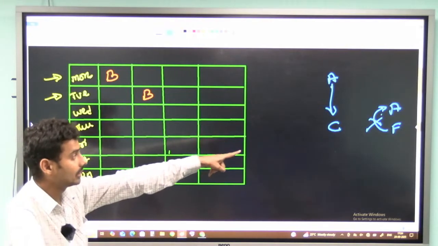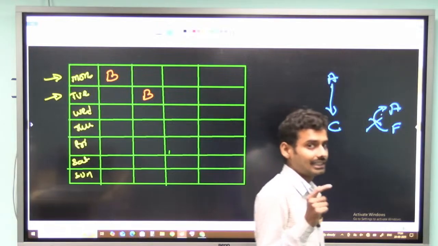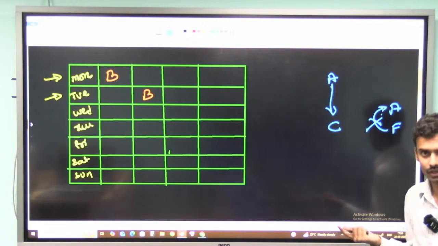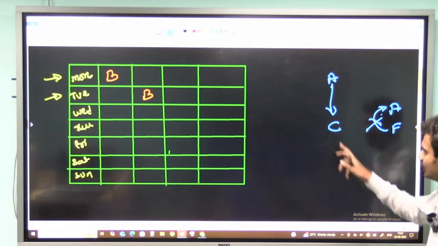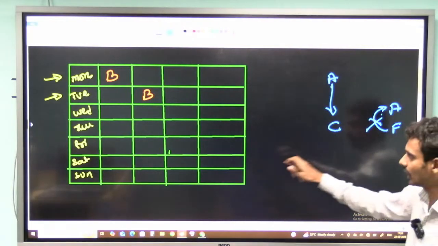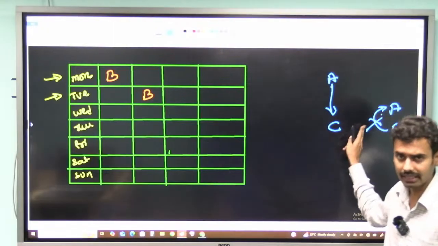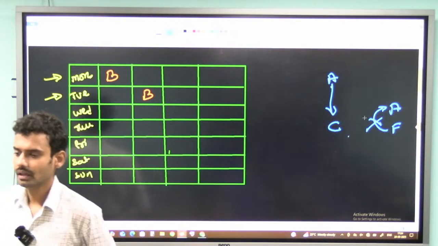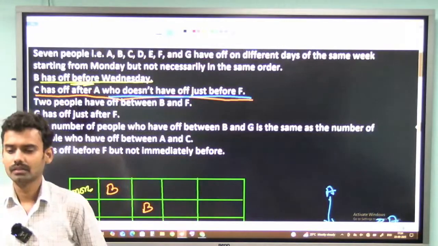And moreover it is talking about negativity. It is saying that A is not before F, not just before F. So it is a negative hint. All the indirect hints and negative hints, I am not writing in the table. I am writing them aside because they will lead to multiple cases.